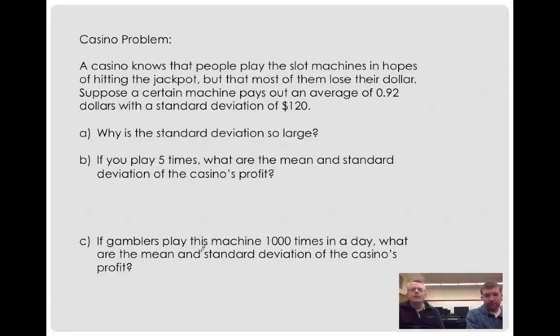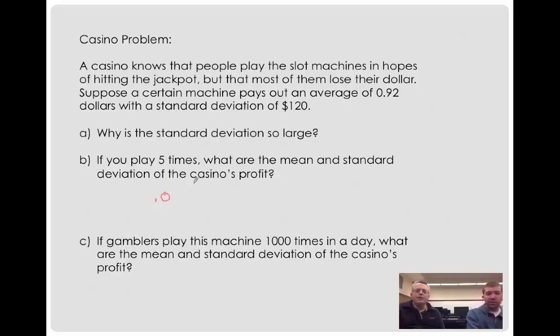So we would just add the expected profits for each time. The expected value would be 0.08, I guess. Or are we going with the 92? It says the machine pays out an average of $0.92, so I'm thinking the casino's profit off of my dollar is 8 cents.